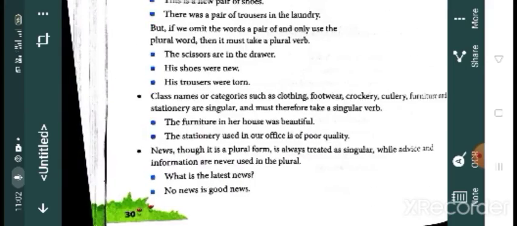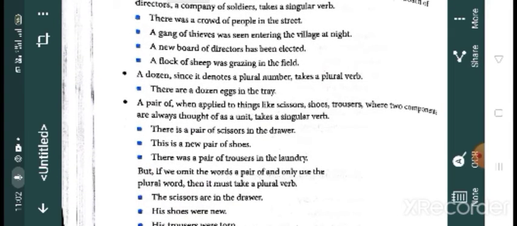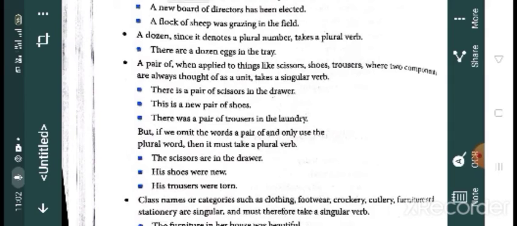Okay. Then the next one: a dozen, since it denotes a plural number, takes a plural verb. It's very easy. A dozen denotes a plural number. A dozen means 12, isn't it? So, there are a dozen eggs in the tray.